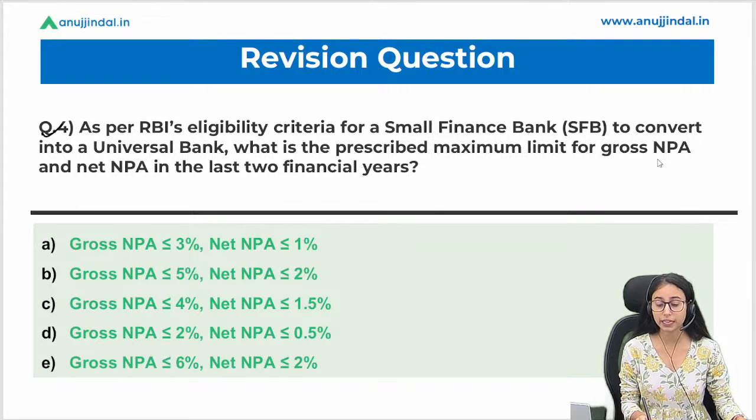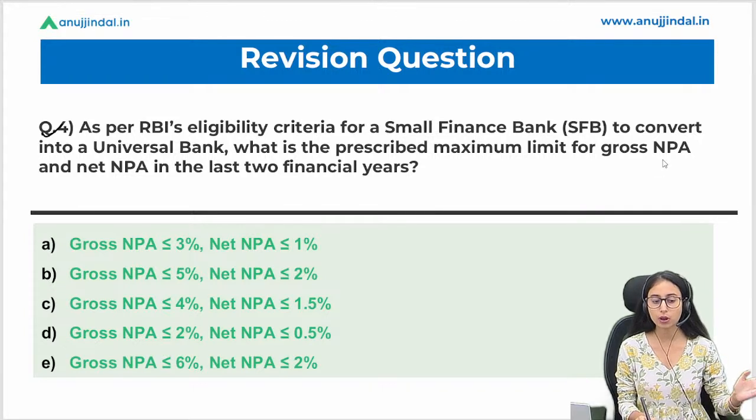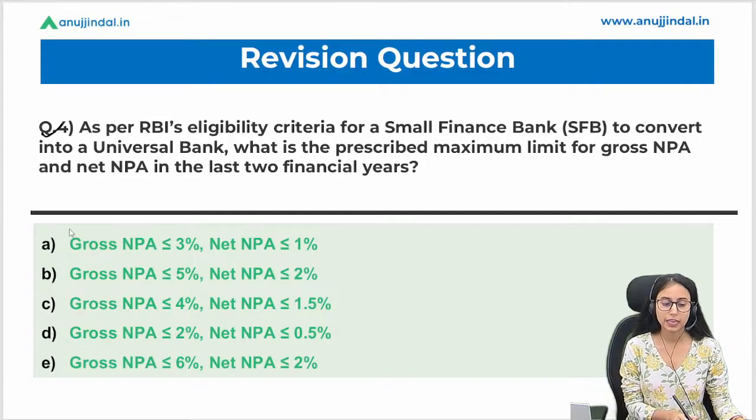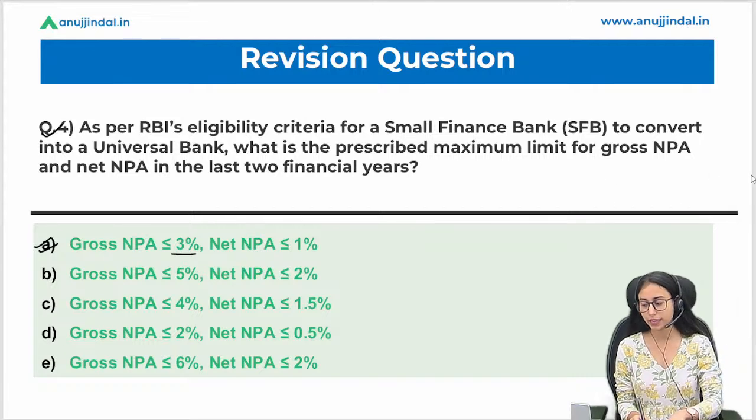Then we have question number 4. As per the eligibility criteria for a small finance bank to convert into a universal bank, what is the prescribed maximum limit for the gross NPA and the net NPA in the last 2 financial years? What is the right answer for the 4th question? Yes, good everyone. A is the right answer. What should the gross NPA be? Equal to or less than 3%, and net NPA 1% or less than 1%.